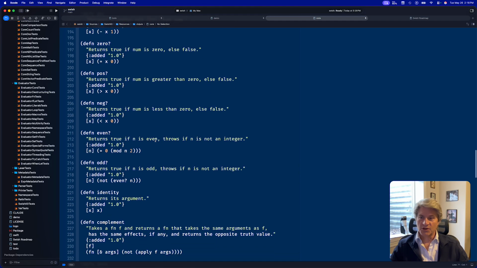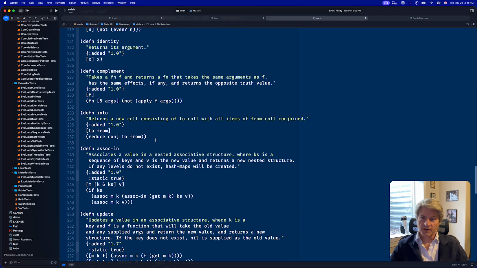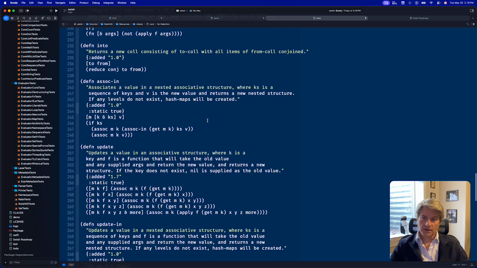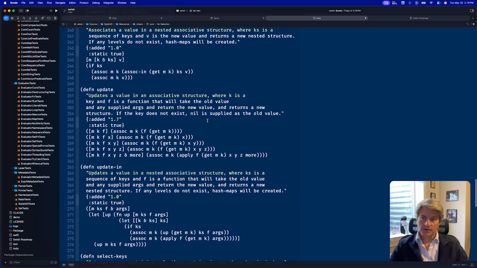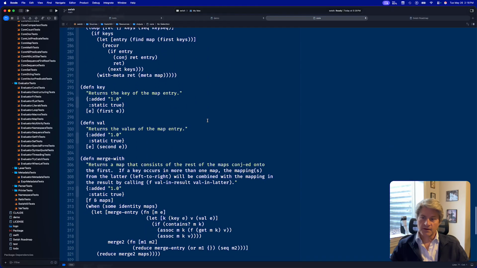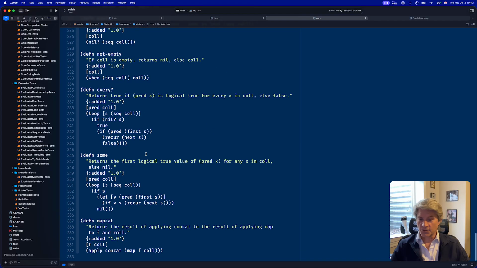And then just a whole bunch of little functions that we needed. Into is reducing, using the reduce function. So a lot of functions that we've just basically copied over from clojure.core. And you notice they all have doc strings and metadata.